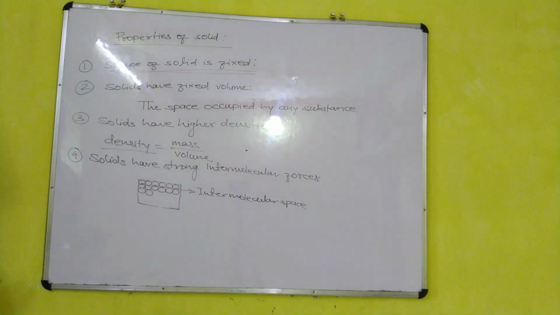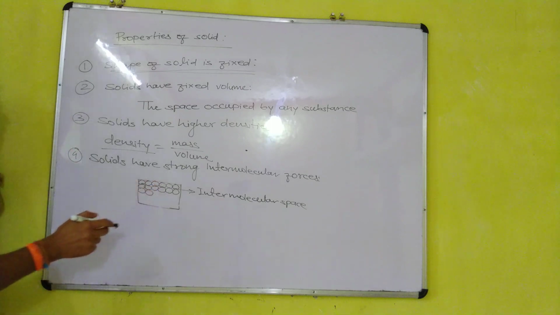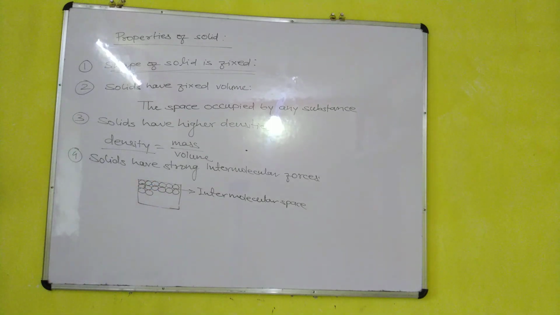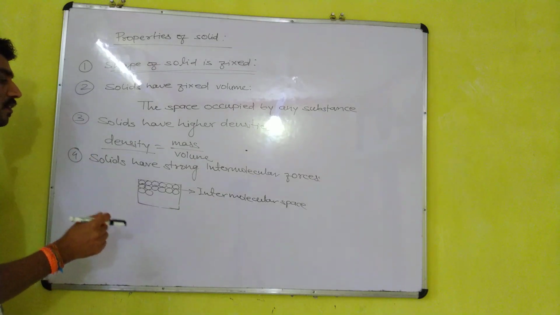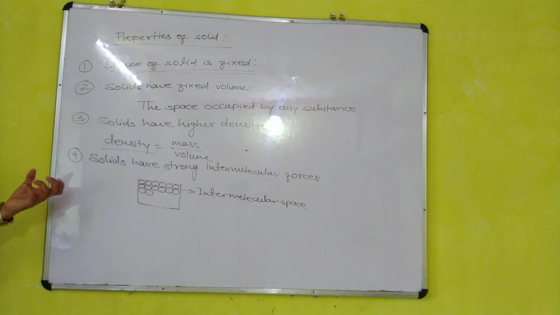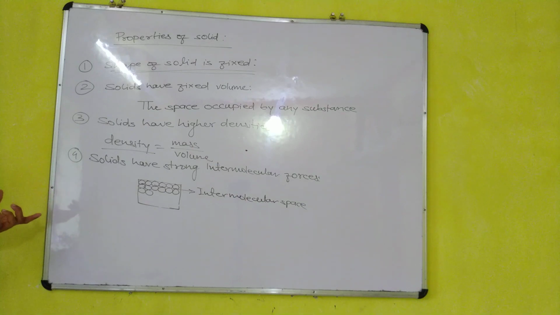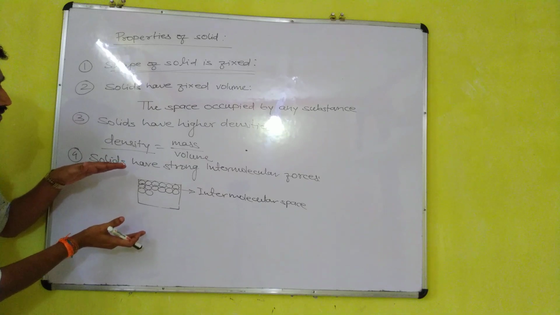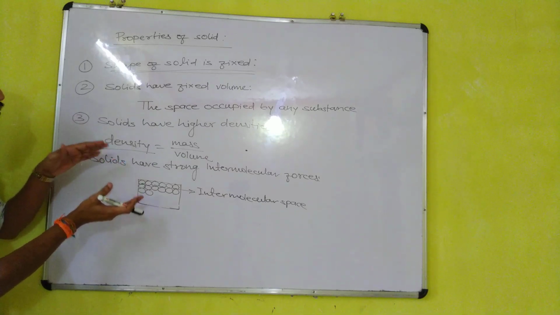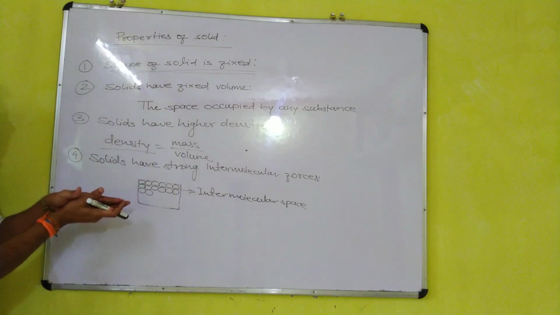So all the solids, due to this reason, cannot be compressed, or can be compressed very little. But in case of sponge, which is also an example of solid, it can be compressed to a large extent, because air is trapped between the holes of the sponge.